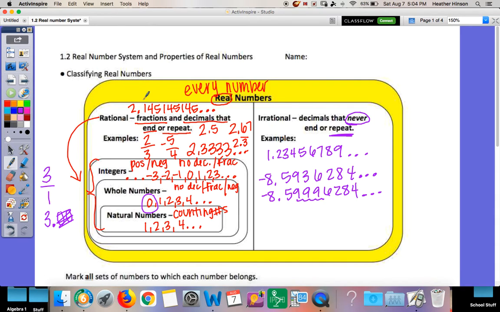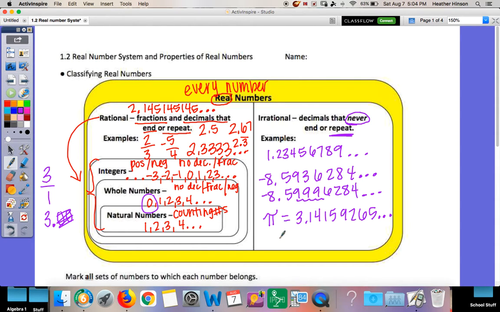Now you have some special classifications for irrational. Y'all have heard of pi before in middle school. Pi, y'all learned in middle school, is 3.14. That is not 100% accurate. Pi is a decimal that never ever stops. They round it off for you in middle school so it's easier to work with. We don't do that in high school. This actually goes forever, and you can look it up. It's actually 3.14159265 something. It goes on forever and ever. So this is an irrational number.